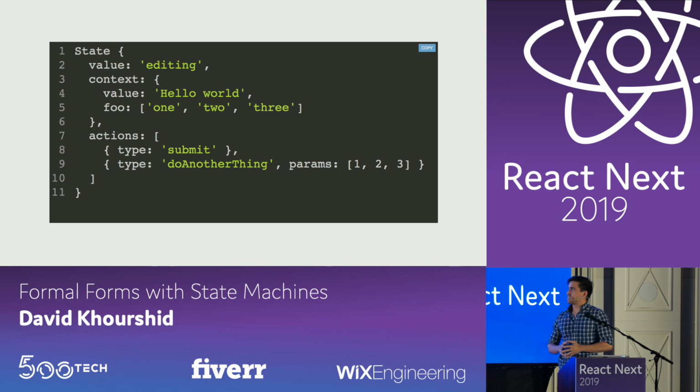So this is what that state looks like. We have the finite state over here, which is the value. We have the context, which is all of the extra data that doesn't necessarily pertain to the finite states, such as editing, loading, step 1, step 2, step 3, but just data like whatever the user typed in, and actions, which are your declarative array of actions to be executed.